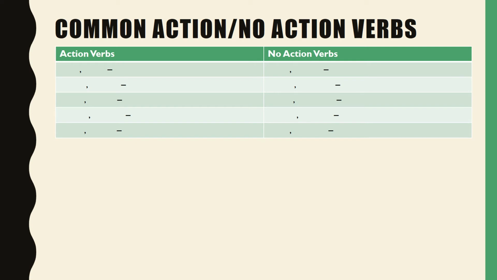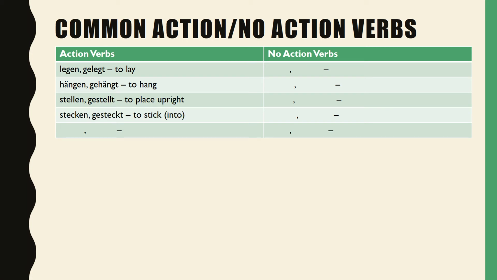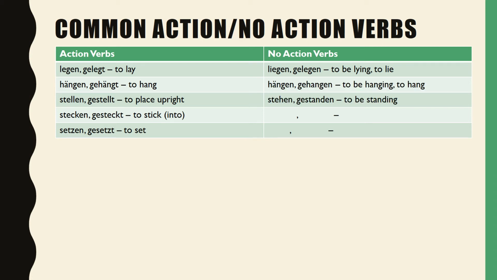We have some verbs that are common action and no action verbs. Common action verbs include legen, gelegt, to lay; hängen, gehängt, to hang; stellen, gestellt, to place upright; stecken, gesteckt, to stick into; setzen, gesetzt, to set. Common no action verbs include liegen, gelegen, to be lying or to lie; hängen, gehangen, to be hanging or to hang; stehen, gestanden, to be standing; stecken, gesteckt, to be sticking inside; sitzen, gesessen, to be sitting.